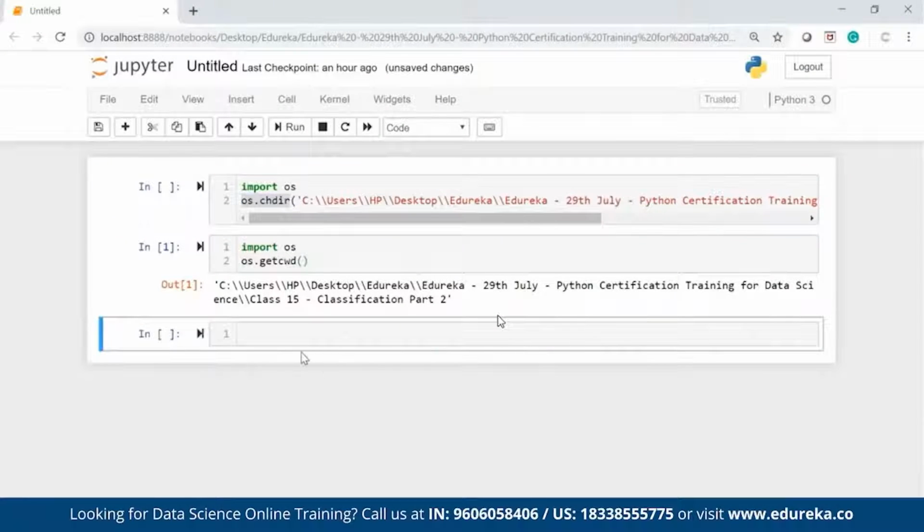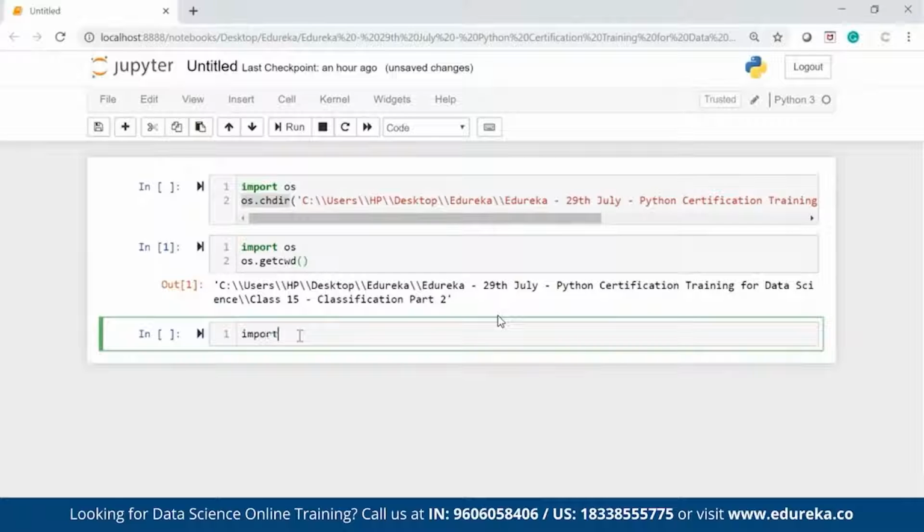So let's go here, and first of all I will import some packages: pandas, numpy, and matplotlib. Pandas is a package which helps me import data from external sources like Excel, CSV files, and so on. NumPy does all the mathematical calculations and creates arrays and matrices. And matplotlib helps me create visualizations and charts. So these are the three packages I require so that I can import the data set, do some manipulation in the data, and then finally create the visualization.